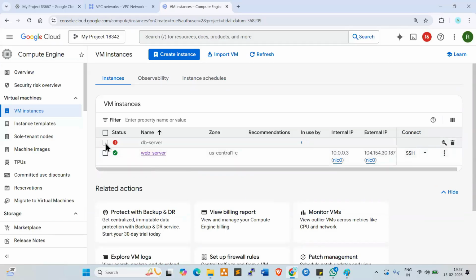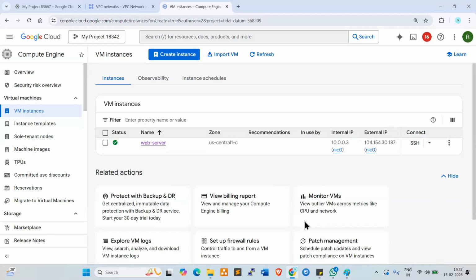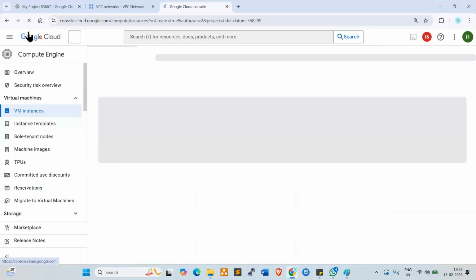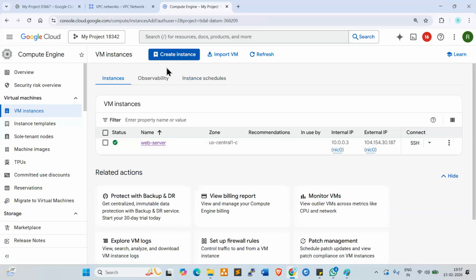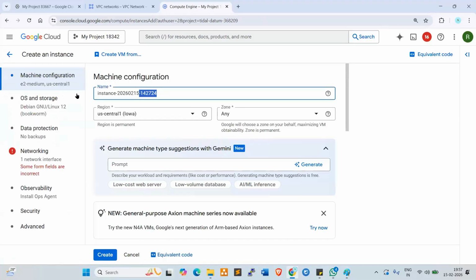Now DB server, I want to quickly delete this, dismiss this. It's gone. Web server is ready. Create one more server, which is app server.